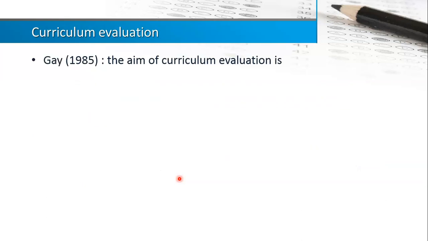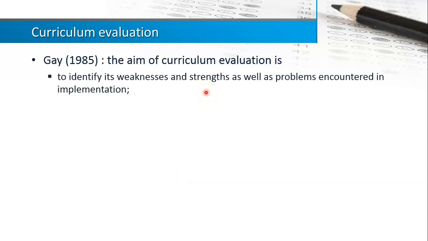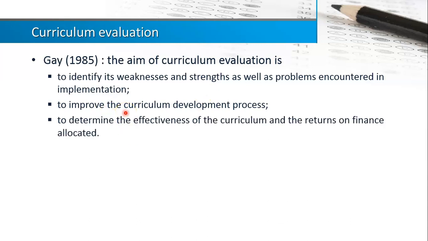For Gay, the aim of curriculum evaluation is also to identify weakness and strength. So with curriculum evaluation we can determine what to improve or what to retain in the curriculum of the program. The second one is, of course, to improve the curriculum development process, to determine the effectiveness of the curriculum and the returns of finance allocated.